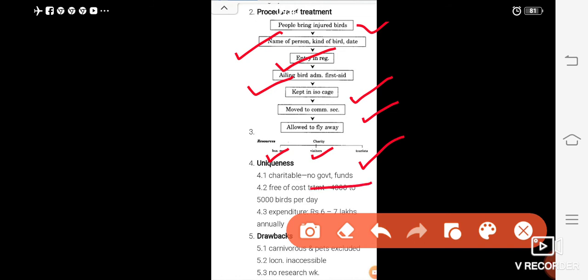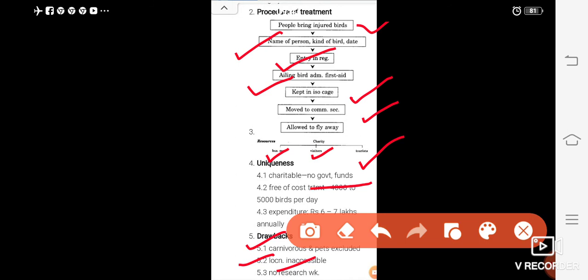Free-of-cost treatment. Per day, 4 to 5,000 birds are admitted. Expenditure rupees 6 to 7 lakhs, but the death rate is high. This is the drawback. Carnivorous birds and pets are excluded. Location inaccessible and no research work possible.